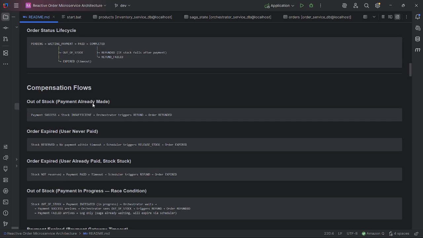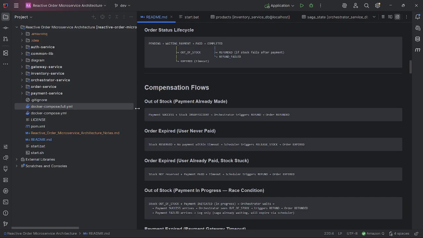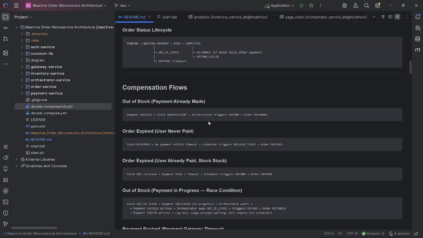First, out of stock: payment already made, payment success, and then we get stock insufficient or out of stock. The orchestrator will trigger a refund and the order is refunded. But I need to make sure that the orchestrator gets payment success first before getting stock insufficient.